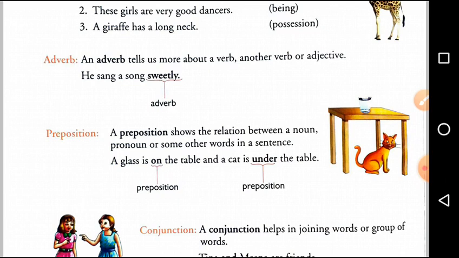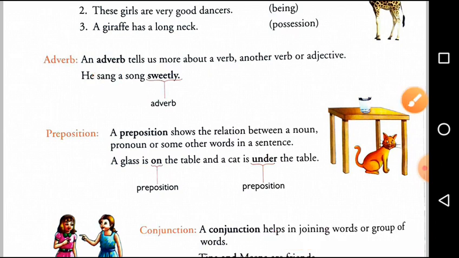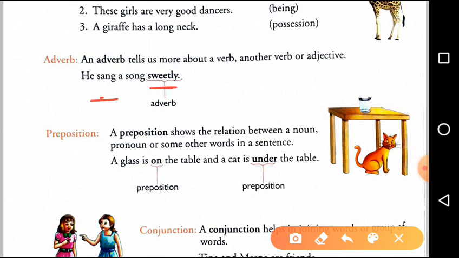He sang a song sweetly. Here in this sentence, the word sang is a verb. Now, the word sweetly tells us about how he sang. How the person sang, we get the answer by sweetly. How did he sing? He sang sweetly.